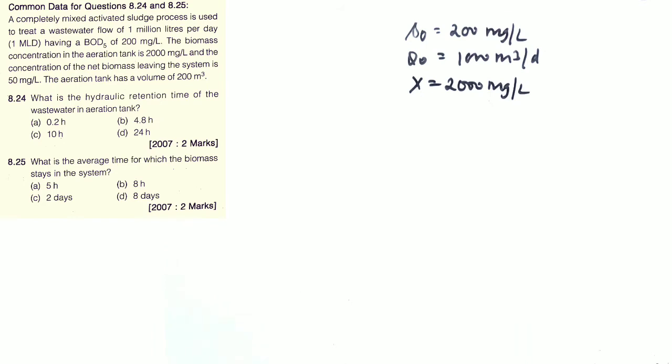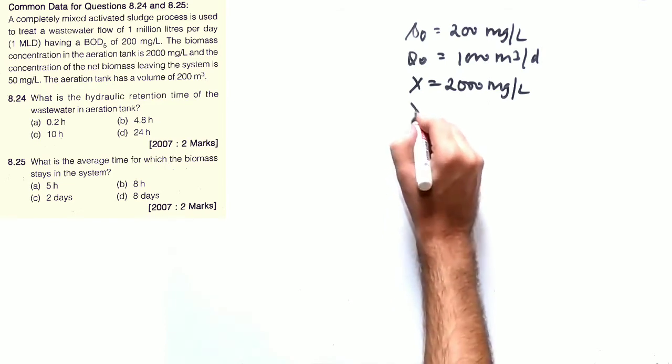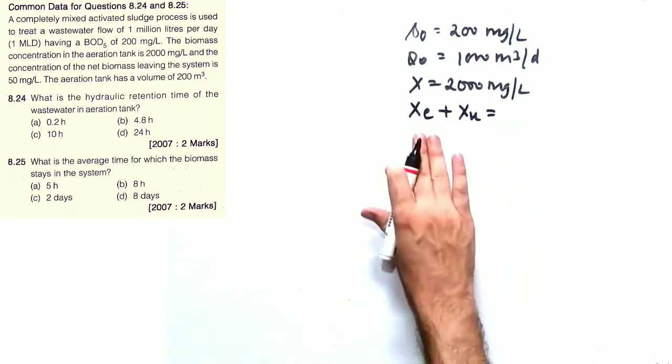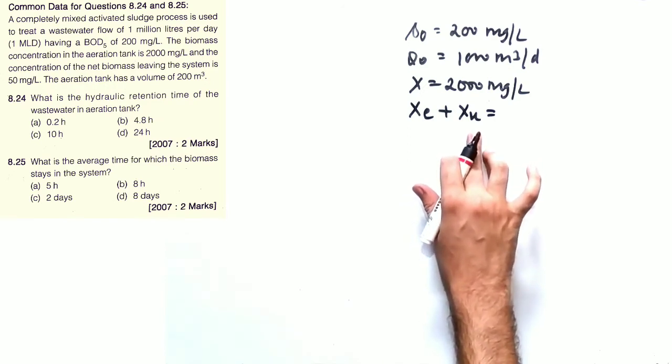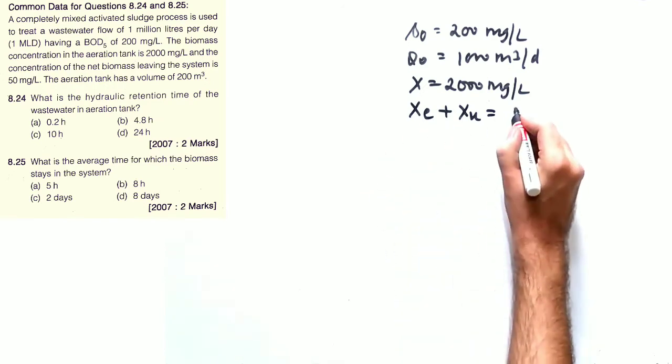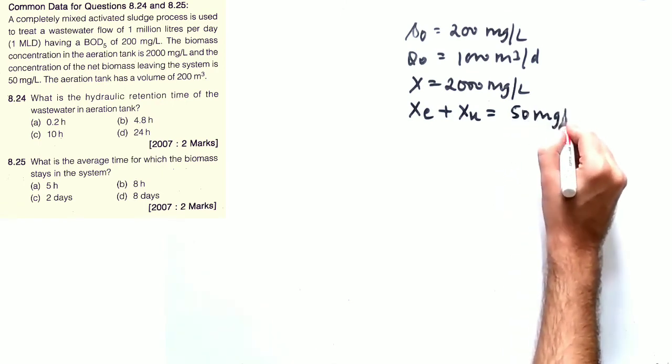Also, the concentration of the net biomass leaving the system. Whatever biomass is leaving the system is XC plus XU. These are the two biomasses that leave the system. XU leaves from the wastage side and XC leaves from the sedimentation side. So this is given as 50 milligram per liter.